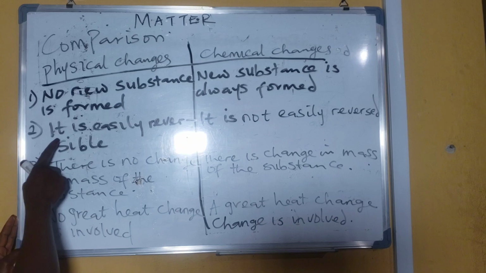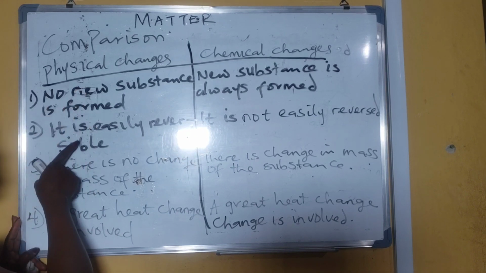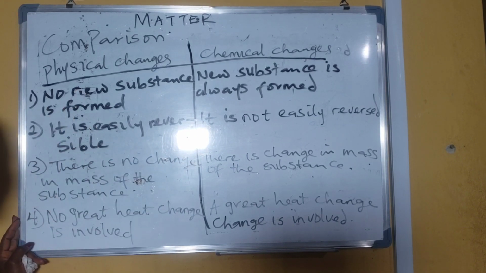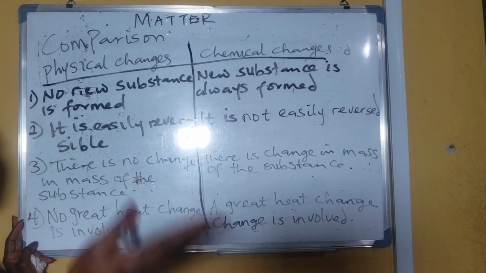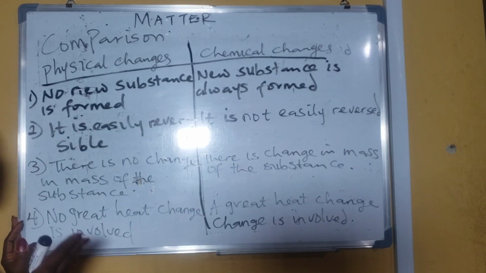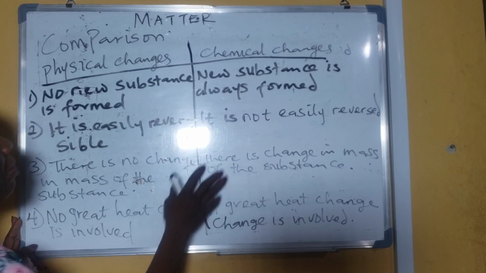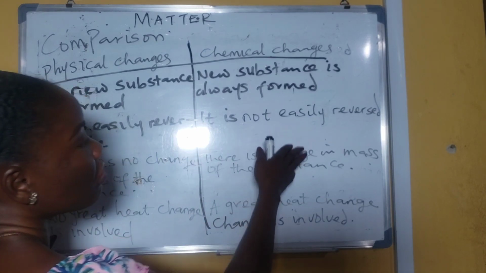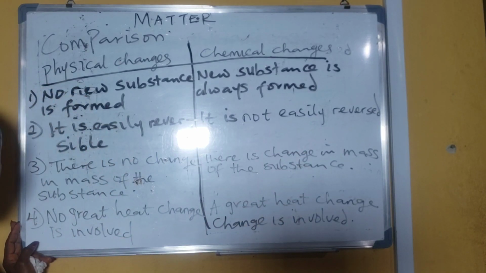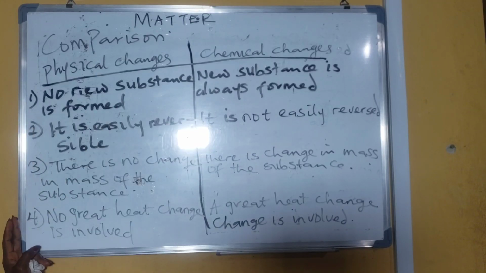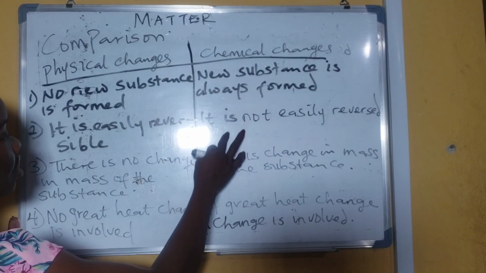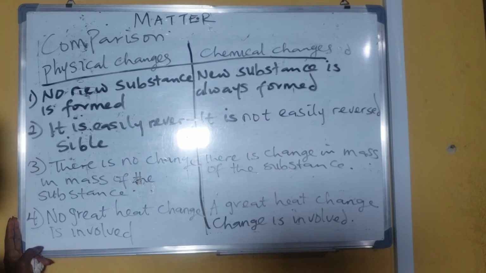Then the second one is that physical change is easily reversed. When you freeze water, you can change it back into liquid water by heating it up. All right, but when you burn pepper, there's no way for you to change the gas, the ash, the smoke back into pepper again. So chemical changes are not easily reversed.